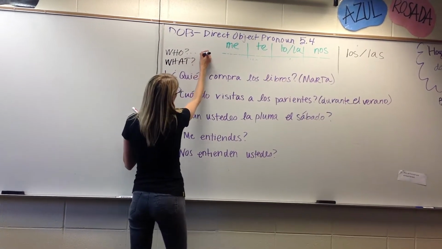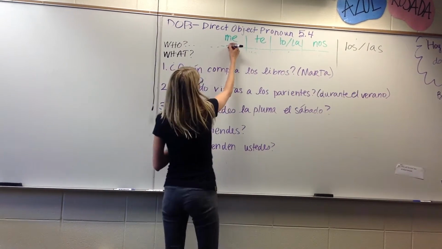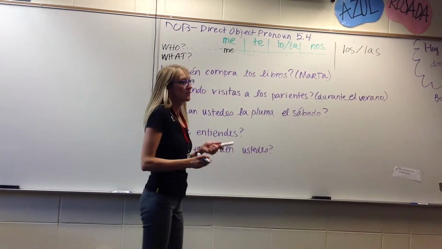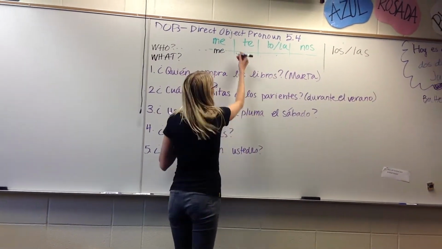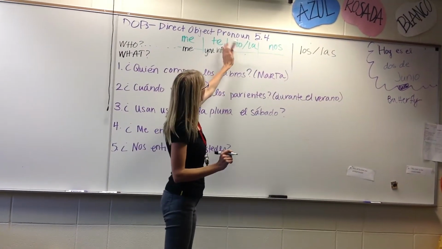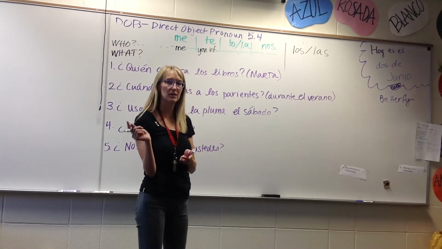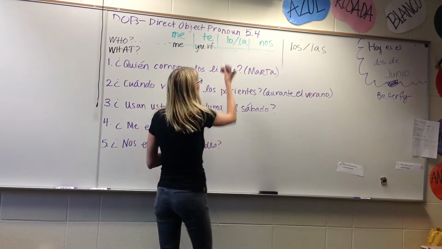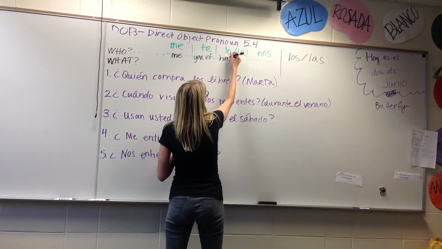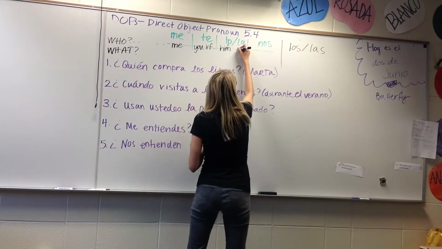If we're talking about who, if we see me, what does me mean? Me. Okay, she helps me. Who does she help? Me. Te. She helps you. Who does she help? You. What kind of a you? Informal. Muy bien. She helps lo. Who does she help? What does lo mean? Him. Only him. It can't be her. What does la mean? Her. La would be her.